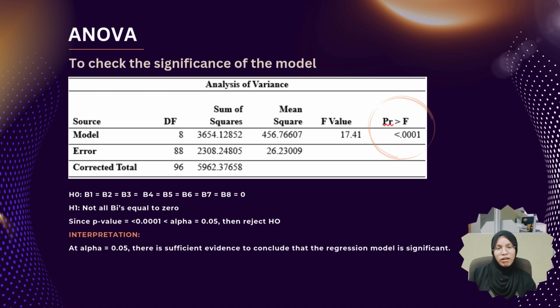The following lesson is about ANOVA, which is used to determine the significance of a model. We will compare the p-value with an alpha of 0.05. So first, we test the hypothesis that our H0 is beta 1 equal to beta 2 equal to beta 3 equal to beta 4 equal to beta 5 equal to beta 6 equal to beta 7 equal to beta 8 equal to 0. And our H alternative is that not all beta i's are 0. We reject H null since our p-value is less than 0.001, which is less than alpha of 0.05. This suggests that our model is significant.